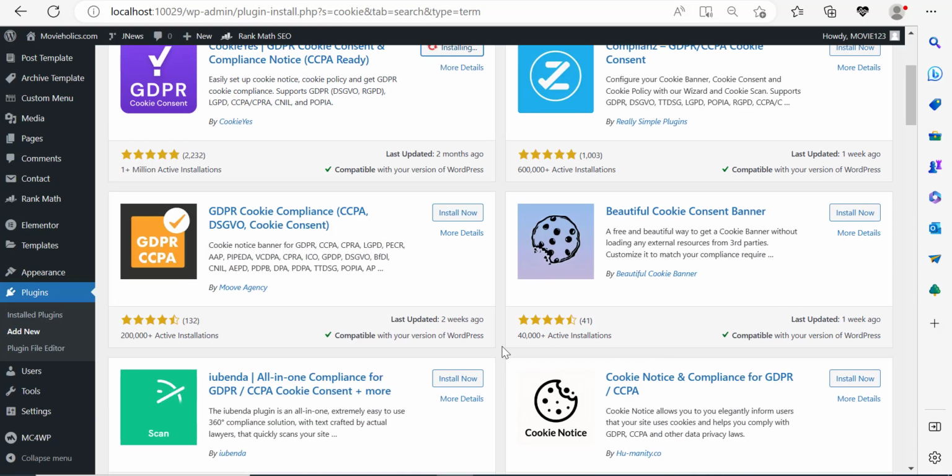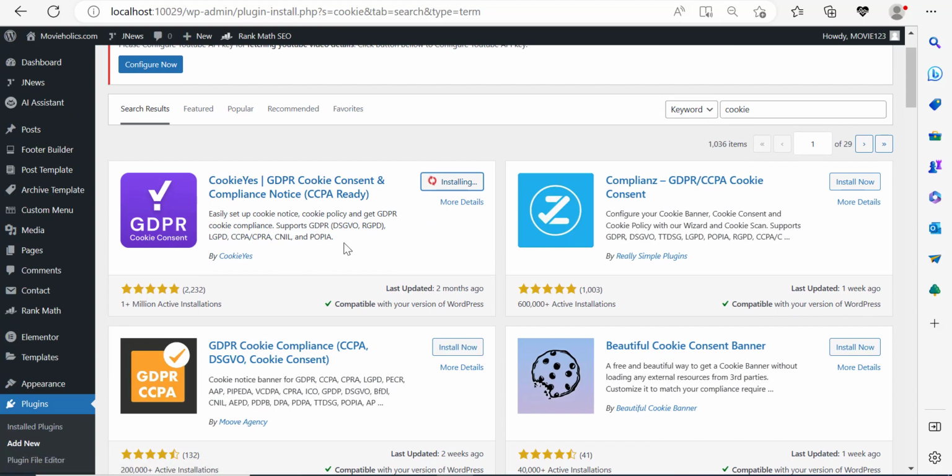There's a lot of ones, but I'm just going to use this one because this one is pretty good. I've been using it for a long time now, and I think it's pretty cool. Now here, let's activate it. What this will do is enable a cookie on our website, and people can either accept it or not. So here, I'm going to click on activate.